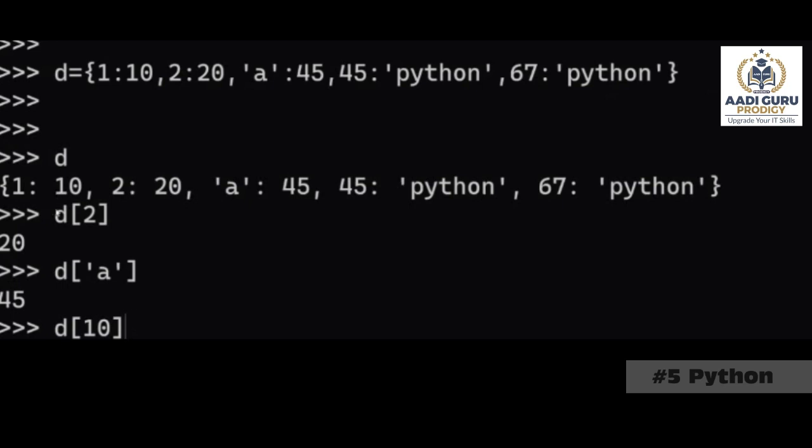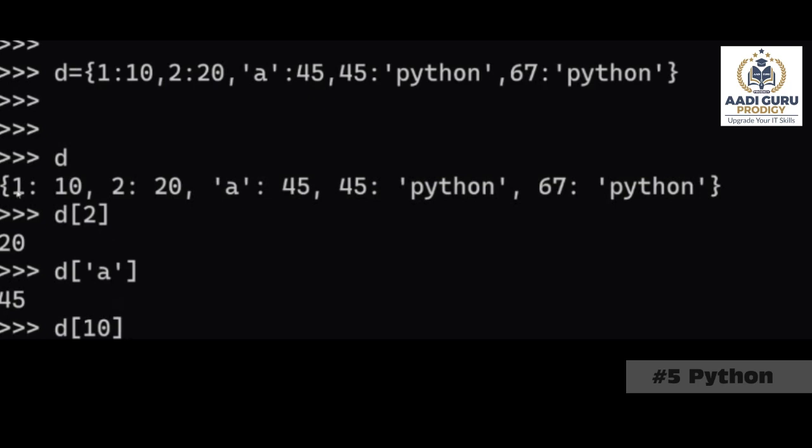So here D of 2, what is this 2? Key, sir. D of A, what is this A? Key, sir. Here it is a key, here it is a key, here it is a value. How will the interpreter know that this is a key and this is a value?